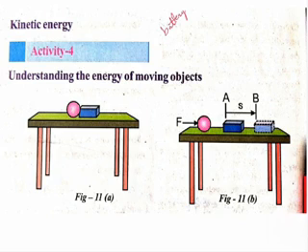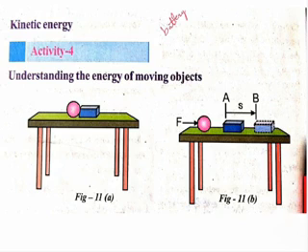Now suppose that the ball is separated from the block and brought to one end of the table as shown in the figure, and pushed to roll on the table with a speed v. So separate the metal ball from the block and keep that metal ball on the table.